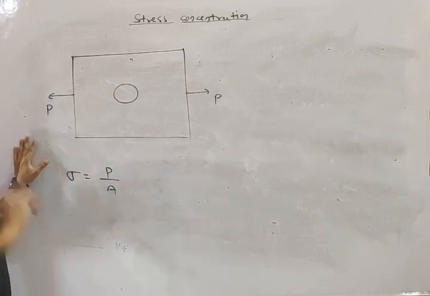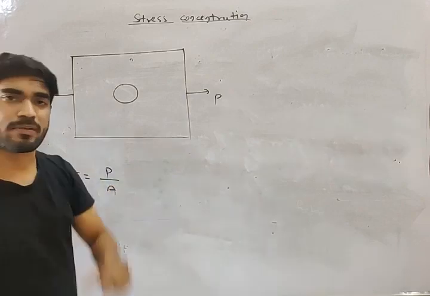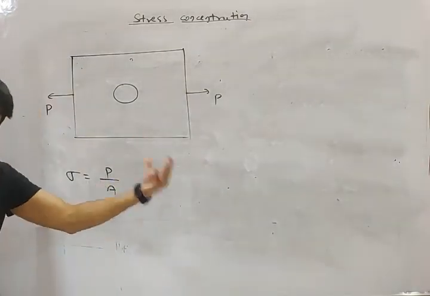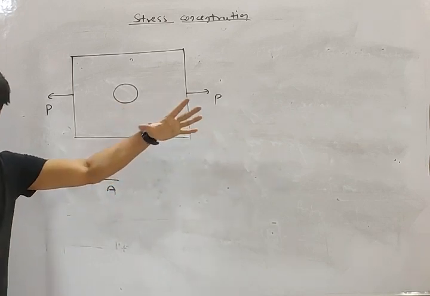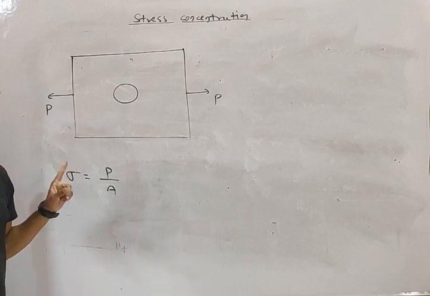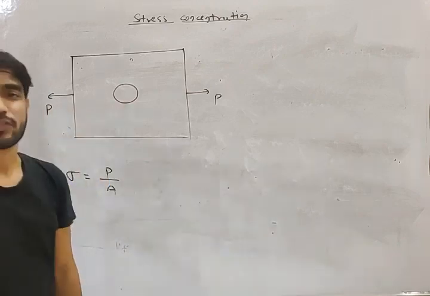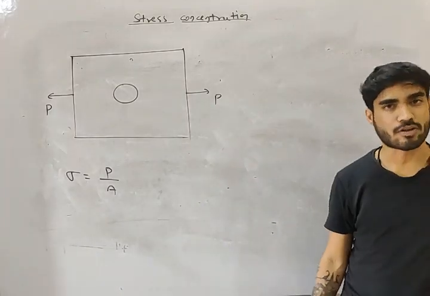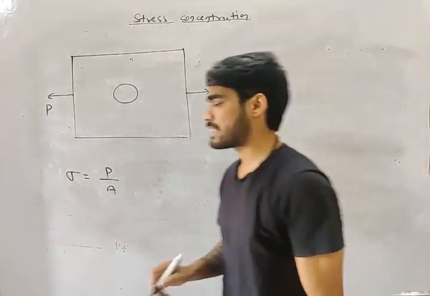This equation we have seen in strength of material. In strength of material, we have seen the equations of stresses: P by A, My by I, Tr by J, right? These stresses which we calculate from the equations of strength of material are known as nominal stress.